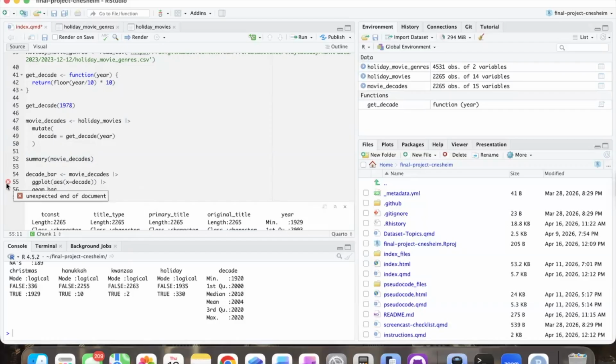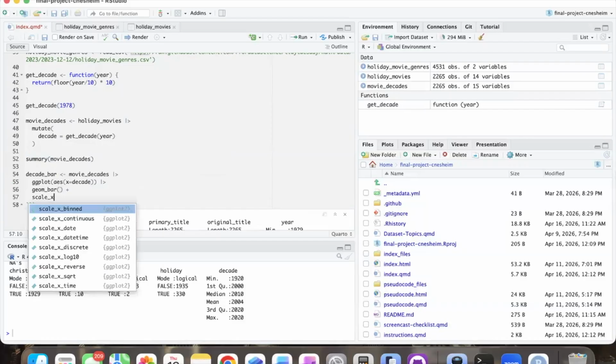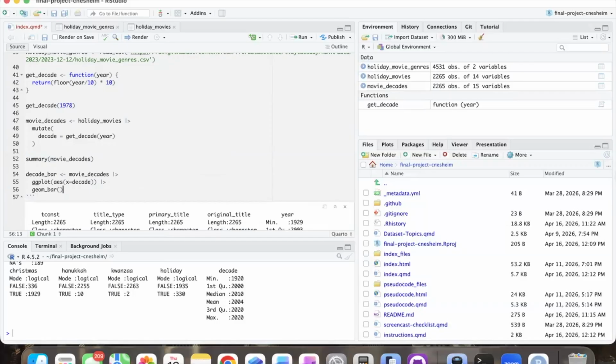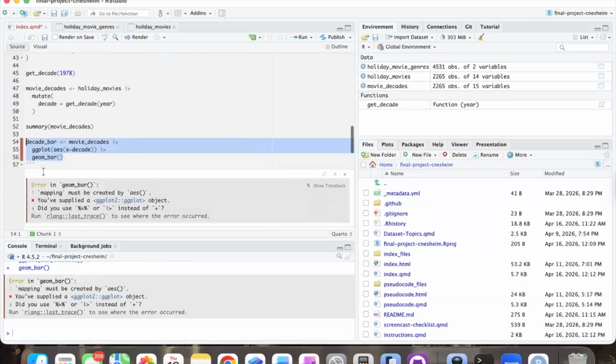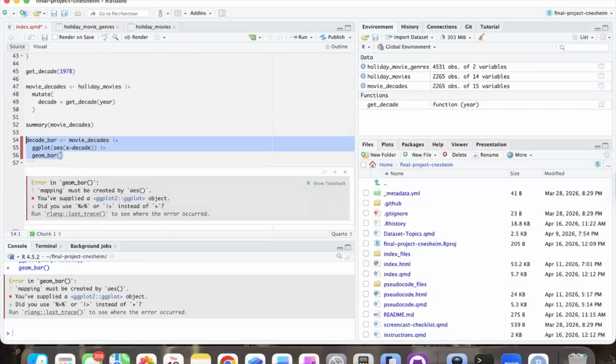Why is that saying that's bad? Expected end of time. Okay, I don't know what that means. Actually, let's just output that and see what that looks like. Oh, that's what that means.